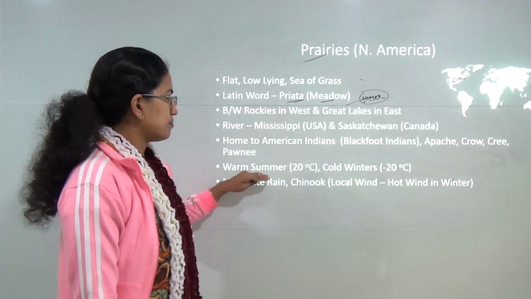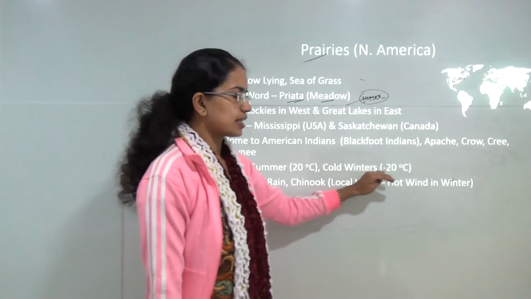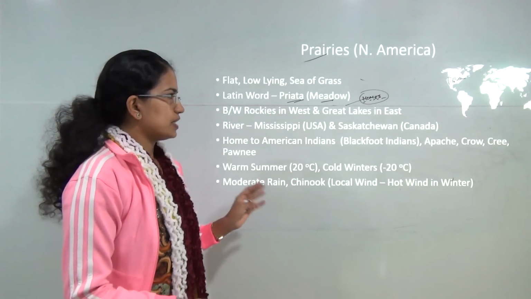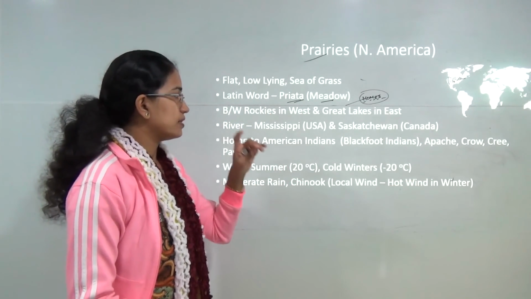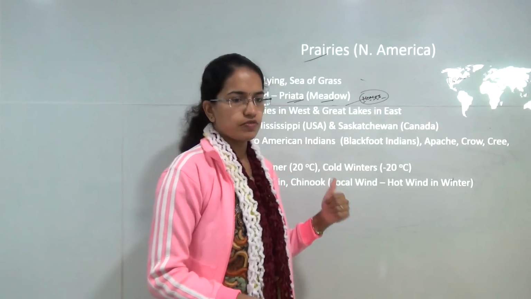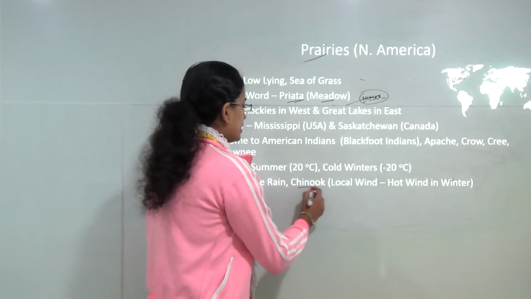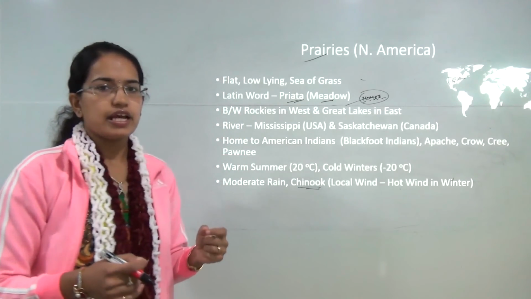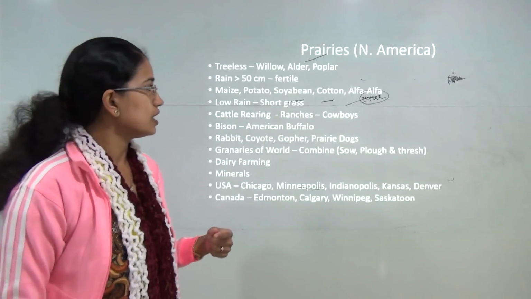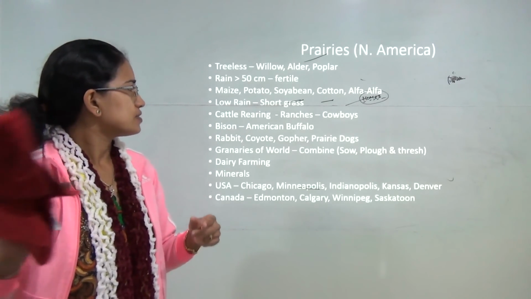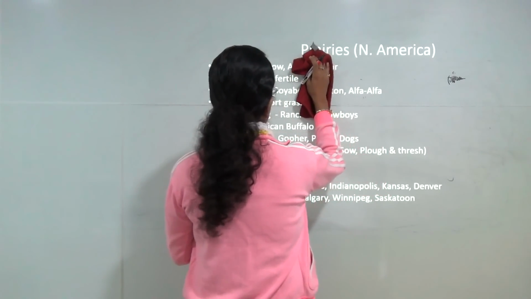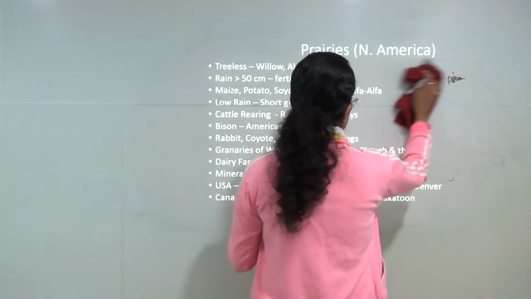Now summers can be as warm as 20 degrees and winters can be as cold as minus 20 degrees. The region experiences moderate rainfall. The common local wind that blows here, which is a kind of hot wind which blows in winters, is known as Chinook, and this Chinook is a kind of local wind similar to what we call Loo in India. Now next, this region, the prairies, is mainly treeless. The major proportion here is grasses.